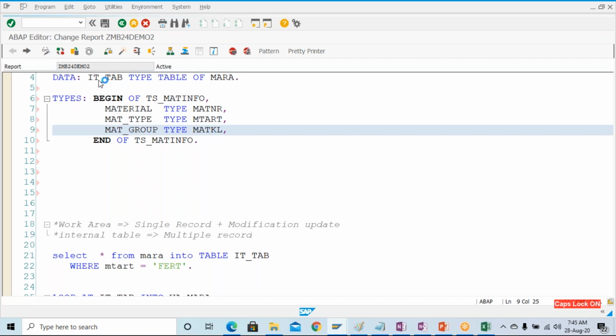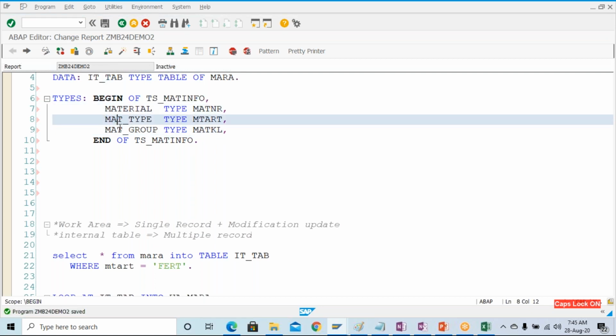Just save it. So this structure has 3 components.